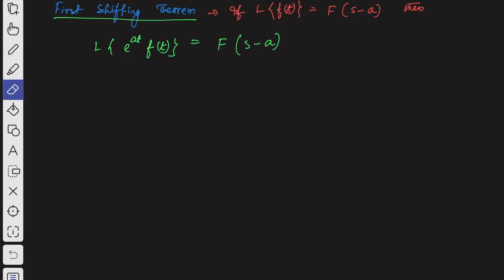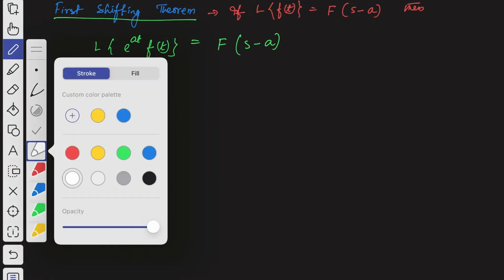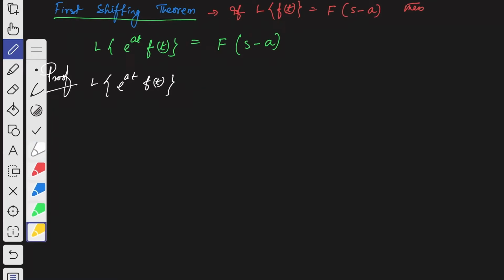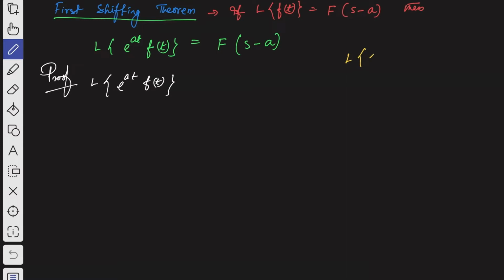So now let us prove this theorem. Okay, so the Laplace transformation of e to the power at f of t, which is a function of t. By the definition of Laplace transformation, the Laplace transformation of a function f of t is given by integration 0 to infinity e to the power minus st f of t dt, right?